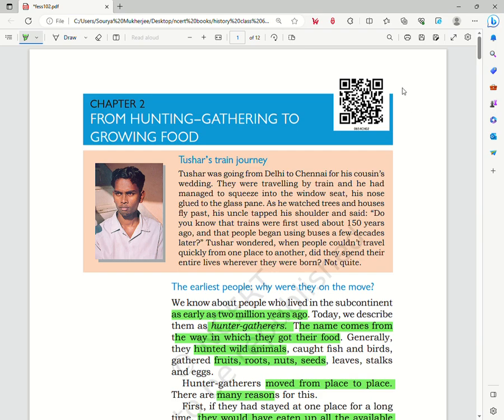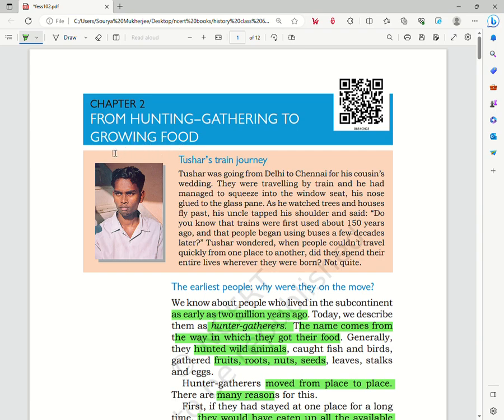So today we are going to study the second chapter of class 6 NCERT book of the history subject. So let us begin with the chapter. The name of the chapter is From Hunting, Gathering to Growing Food.